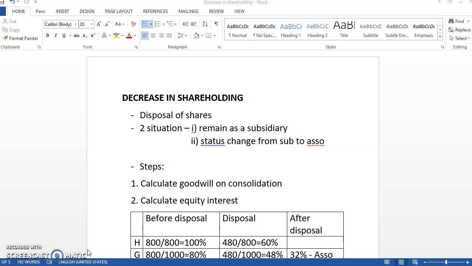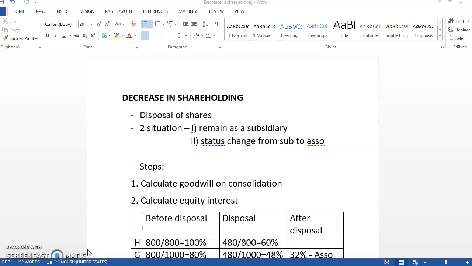So today we're going to look at a new topic, that is the decrease in the shareholding. The decrease in the shareholding is in contrast with the increase in shareholding. As we know, the increase in the shareholding is a piecemeal acquisition, where there are additional shares. But for the decrease in the shareholding, this is where the holding company disposes of the ordinary shares in the company.